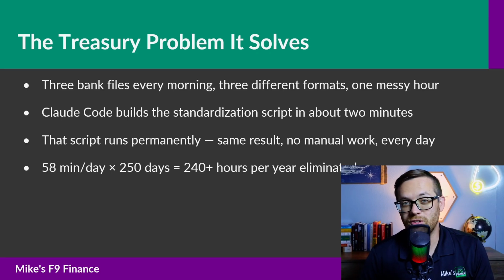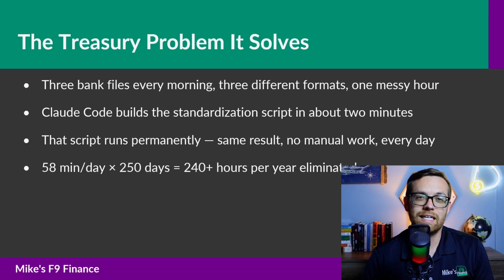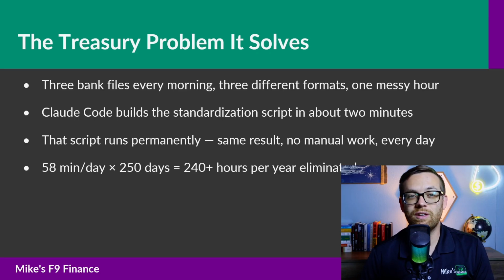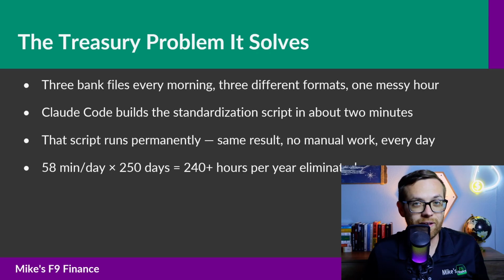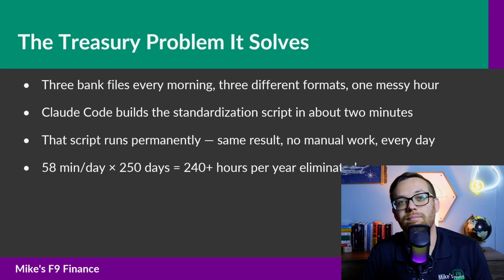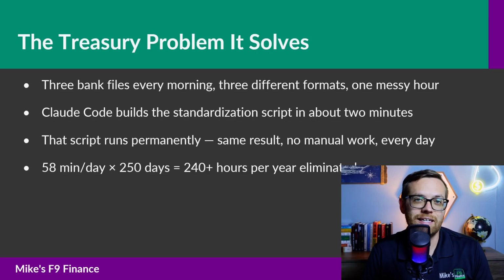It takes about an hour to do if you're doing it manually in a formula sheet. That's not a 58-minute productivity gain. That's 58 minutes you get back every single day. Now multiply that by 5 days a week. Multiply that by 50 weeks a year. That's Treasury work that disappears. The script runs once and the problem is solved.